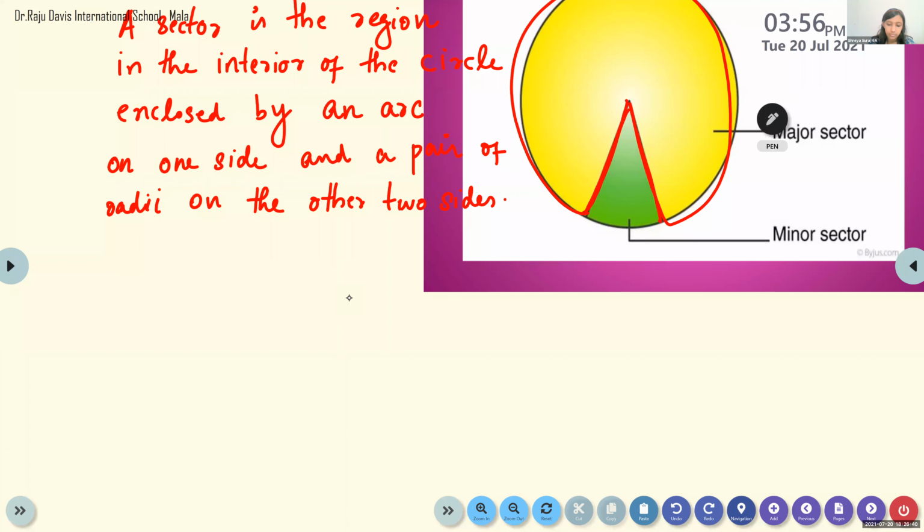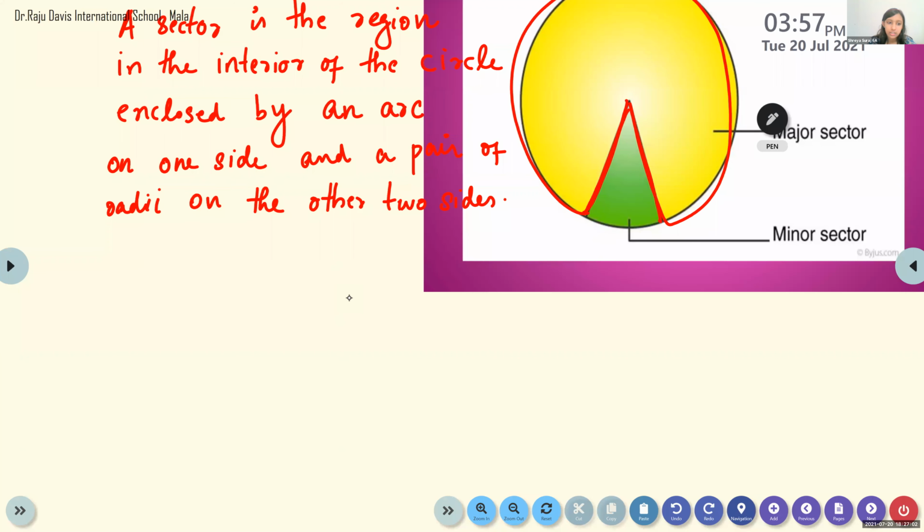Now, shall we move to the next one? Yes, ma'am. When we join sectors, we will get the interior part of the circle. When we join arcs, we will get a boundary, the boundary of the circle. There you use the term circle, here you use the term interior of the circle.